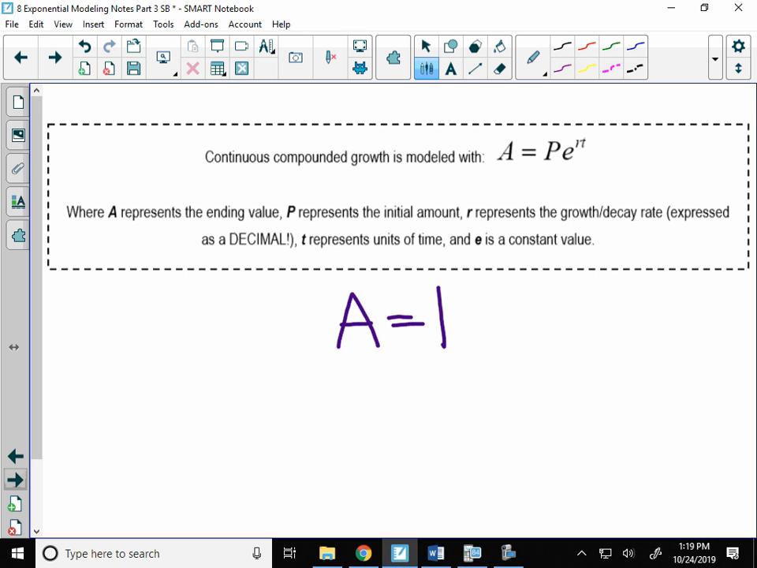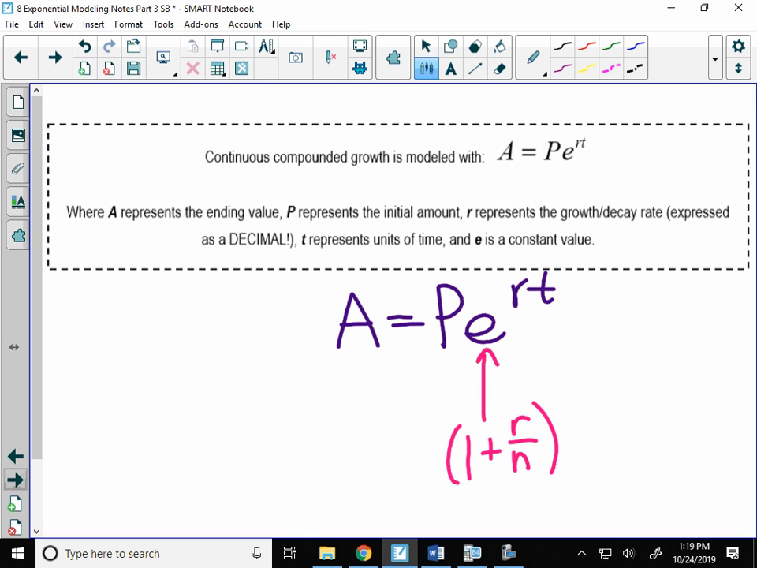So we have this new formula, flip the page, to represent the continuous growth. The PERT formula. Have you ever heard of the Pert shampoo? That's like old people shampoo. Yeah, Pert. I think my grandma uses Pert. Pert is the formula. It's very similar to the compound interest formula we did yesterday, but in this one, E replaces this part of the formula.